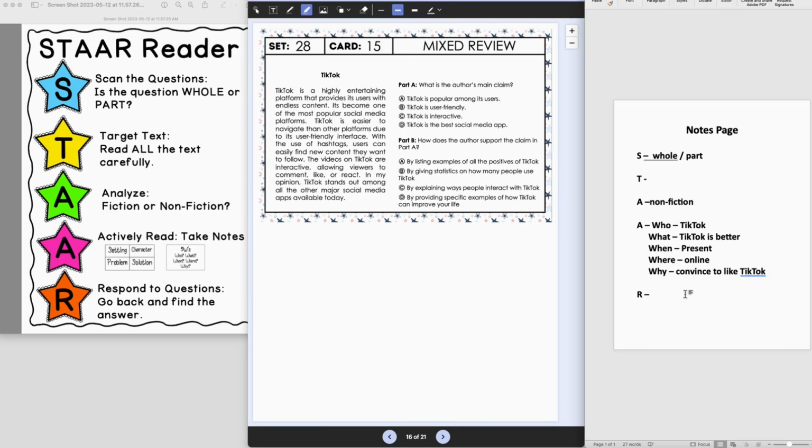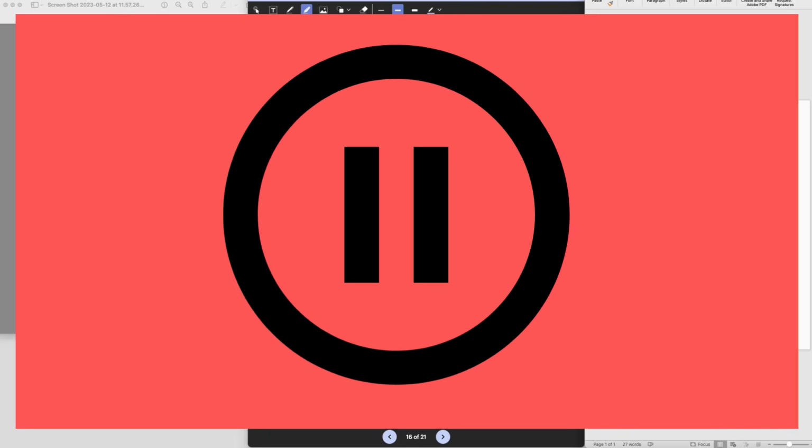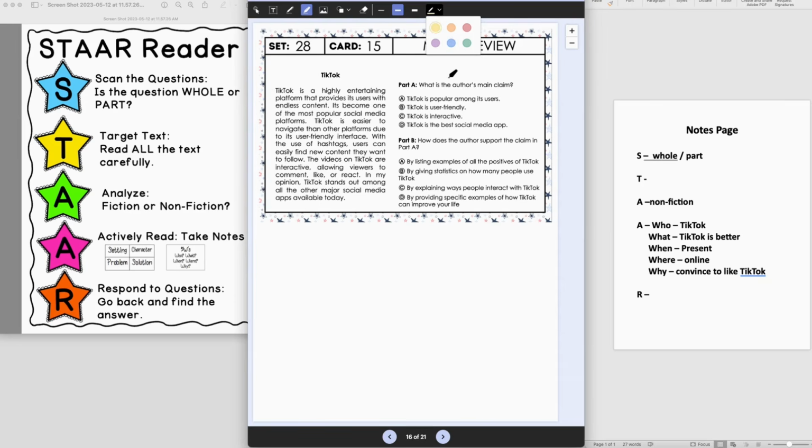All right, so now that we thought about the text a little bit more, we can come back and respond to our questions. Go ahead and pause the video, answer part A and part B, and then press play to see how you did. All right, so let's look at part A. What is the author's main claim? TikTok is popular among its users. Well, it says that it is highly entertaining and has become one of the most popular social media platforms, so that is possible.